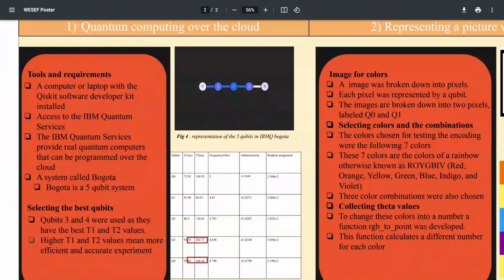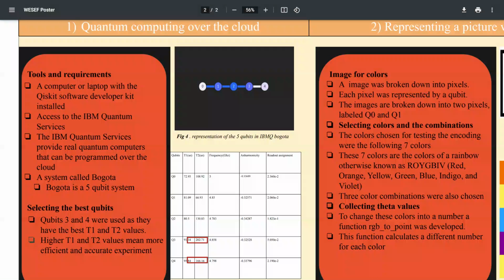In my methodology, the first step was quantum computing over the cloud. In this step, the tools and requirements are reviewed. What you will need is a computer or a laptop with the Qiskit software developer kit installed, access to the IBM Quantum Services. The IBM Quantum Services provide real quantum computers that can be programmed over the cloud. You then want to use a system called Bogota. Bogota is a 5-qubit system.